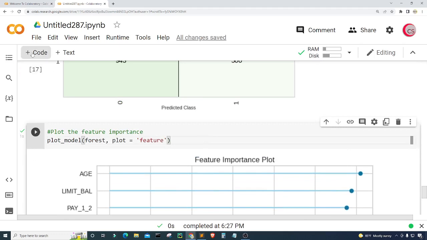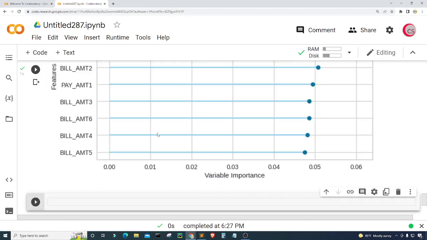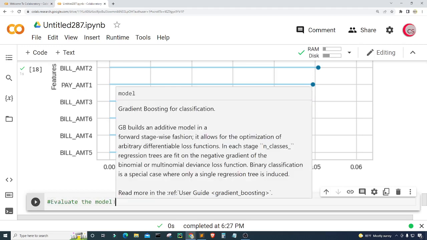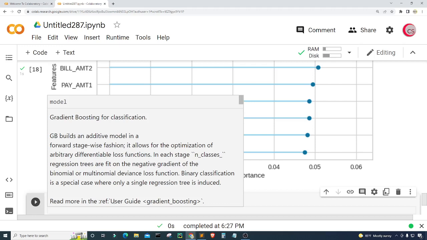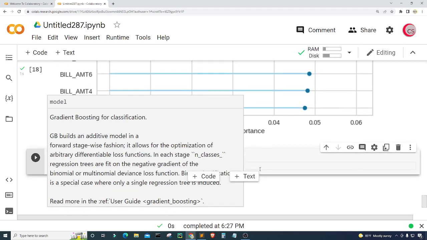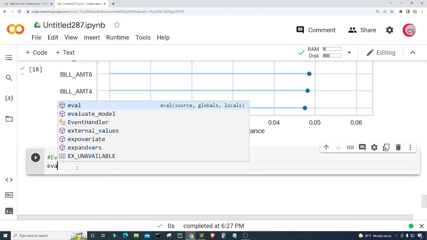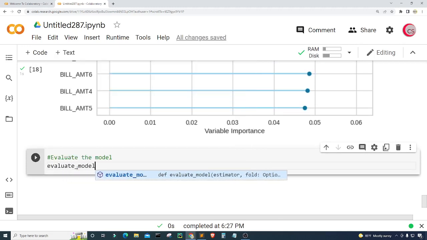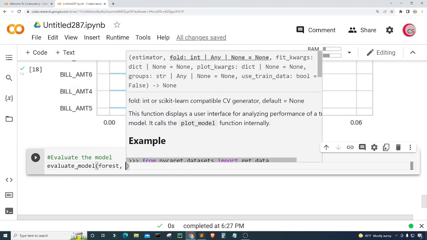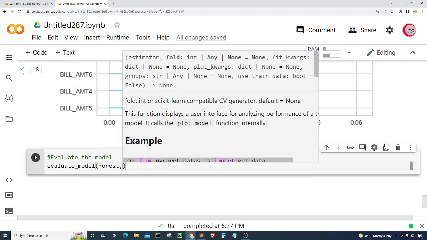All right, so let's go ahead and create a new cell, and here I want to evaluate the model. This will just give us another way of evaluating our model. So here I'm going to say evaluate_model forest, and that should be it actually.